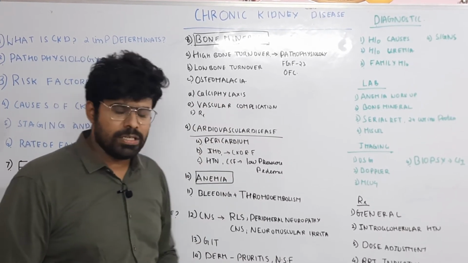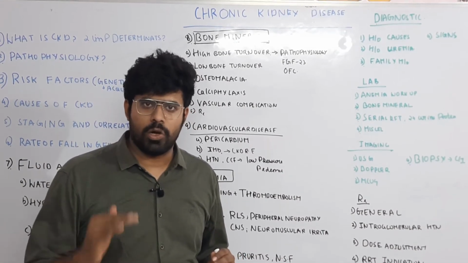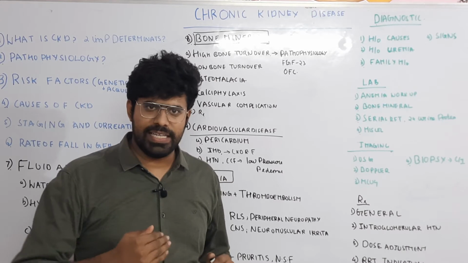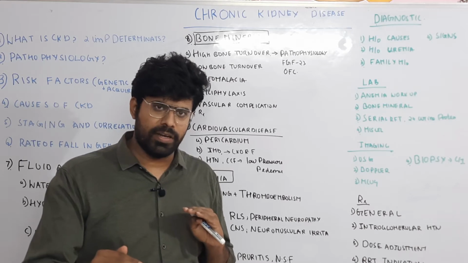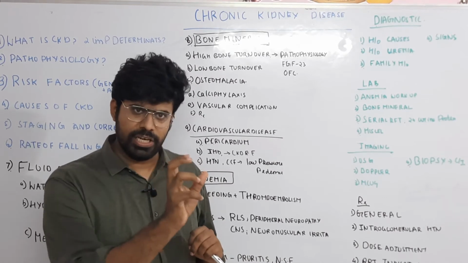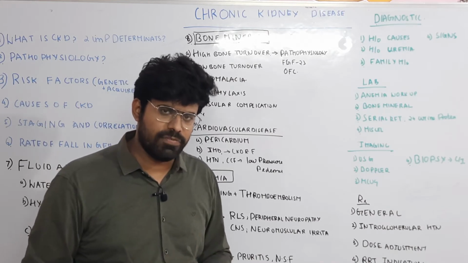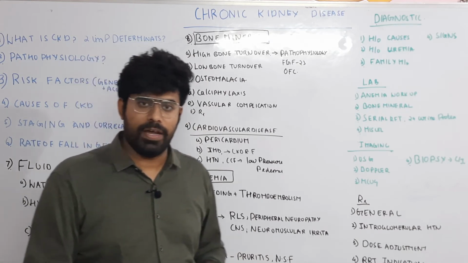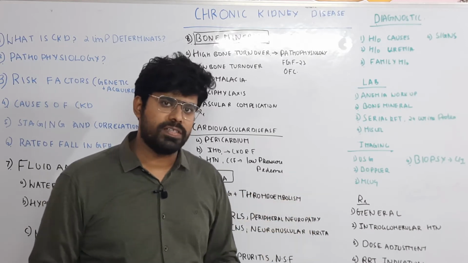Then calciphylaxis. So what is this calciphylaxis? There is occlusion of dermal vessels. The dermal vessel occludes, and this occlusion is because of subcutaneous calcification. Subcutaneous calcification is because of hyperphosphatemia and hypercalcemia. So because of the occlusion of the subcutaneous vessels, there will be livedo reticularis, there will be areas of ulcers, livedo reticularis initially, then the patient can develop extensive skin ulceration. So extensive skin ulceration is because of subcutaneous calcification as a result of hyperparathyroidism, or it can be because of warfarin. If you give warfarin, there will be decreased production of matrix GLA proteins that can also cause this problem.